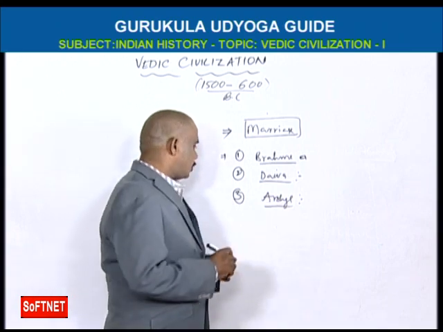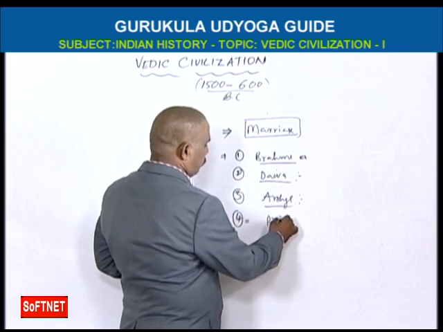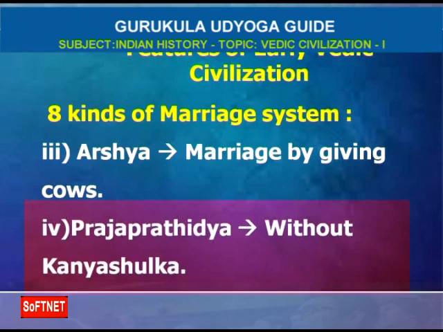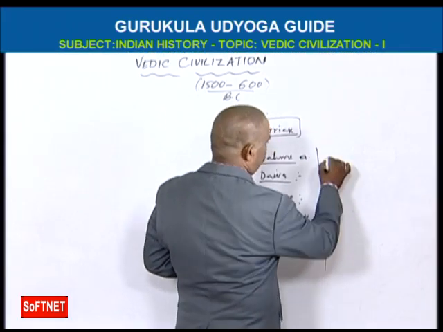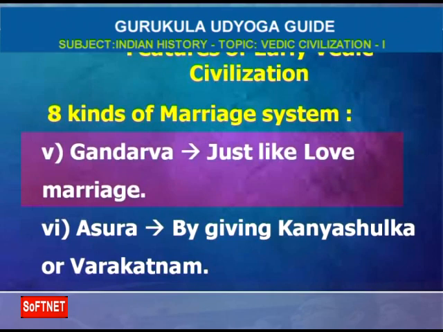And fourth, Prajapatya marriage. Prajapatya marriage means not having any Kanyashulka, without Kanyashulka. And fifth, Gandharva marriage, Gandharva Vivaha.